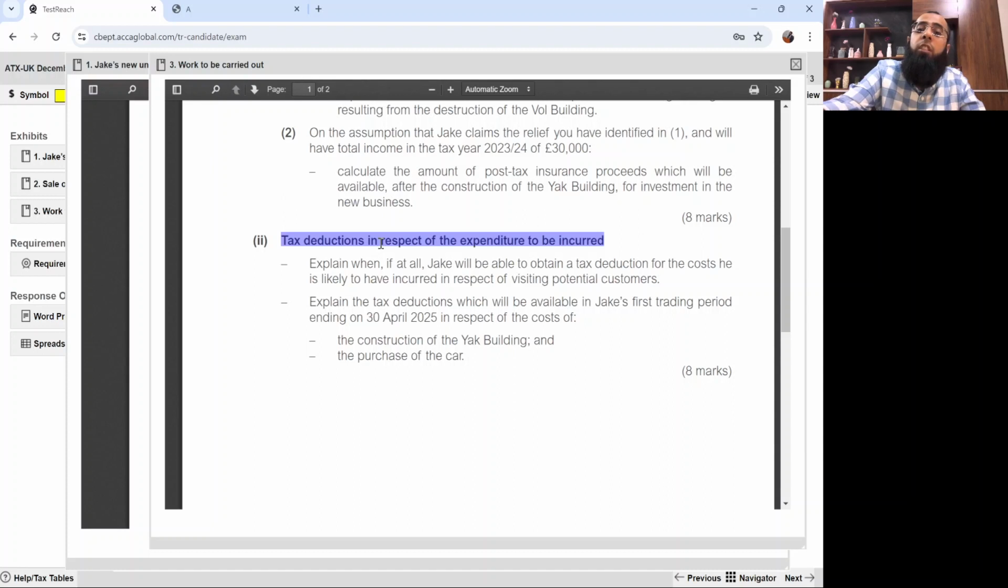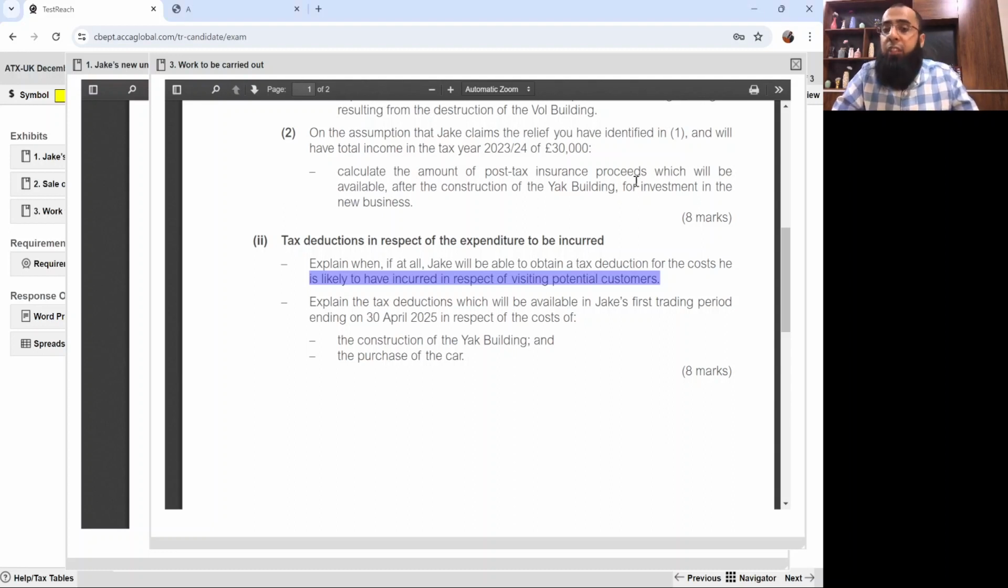Part 2, tax deduction in respect of the expenditure to be incurred. Explain when, if at all, Jake will be able to claim the deduction for the cost he is likely to incur in respect of visiting the potential customers. So it's pre-trading expenditure. Yes, he can claim the allowed expense in the first year of trade. Pre-trading expenses incurred in the 7 years prior to the start of business are treated as incurred on the first day of the business. You can claim an allowed expense, but it should be completely trading outflows, not your vacations. Visiting the customers is acceptable, but if you give any gifts or entertainment to the customer, that will not be an allowed expense.